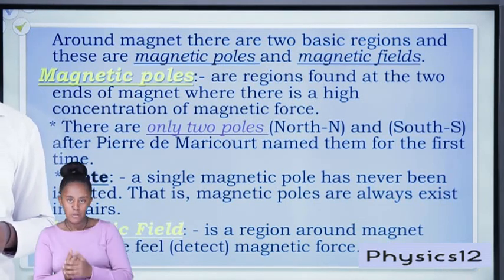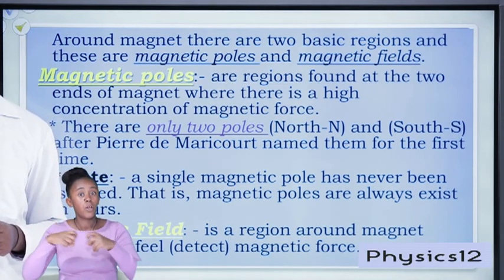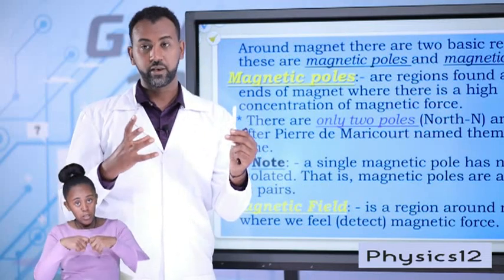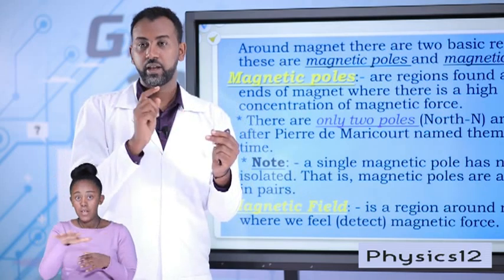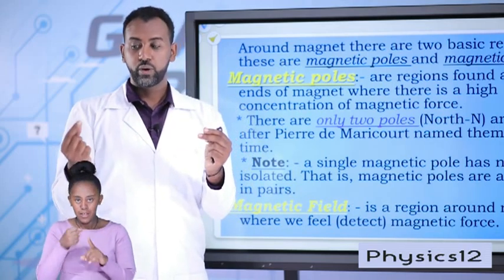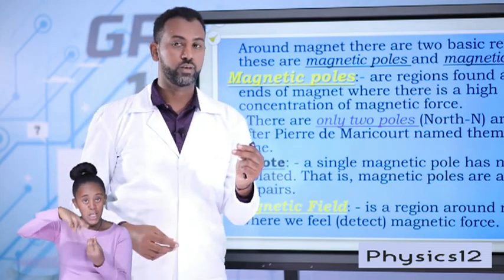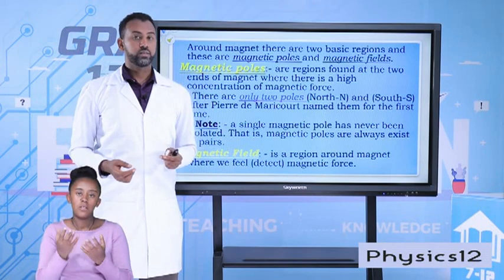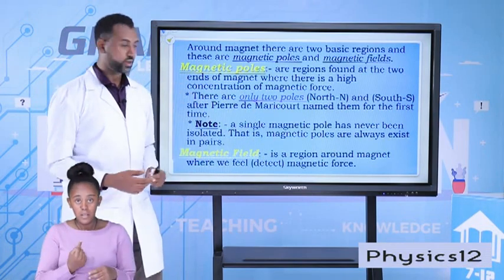For example, in Unit 4 in electrostatics, you have learned that if there is a charge, around that charge there is a force. There is a field, and that field is electrical field. An electric field is detected whenever a charge is moving towards it, and that region is known to be electric field. Around a massive body, we can consider Earth itself as a massive body. Around Earth, there is gravitational field.